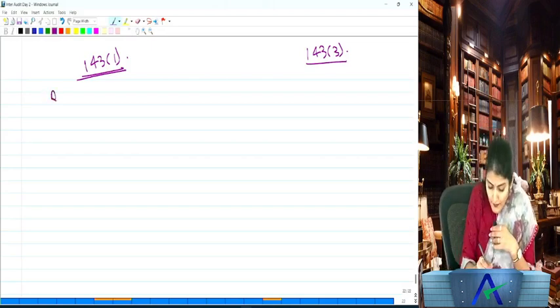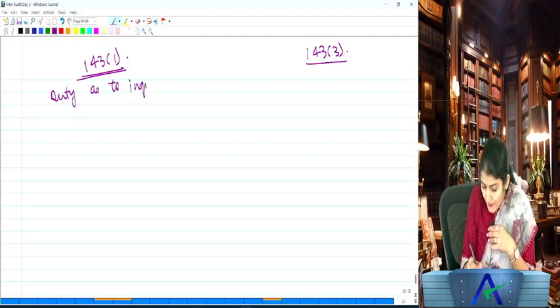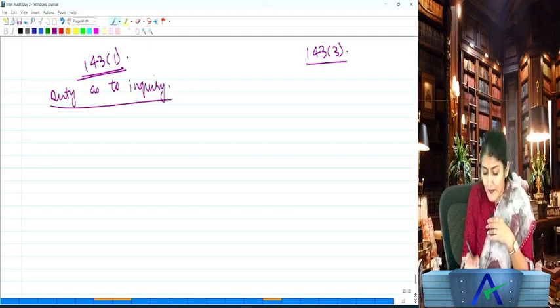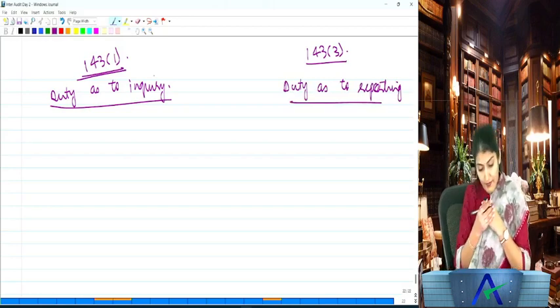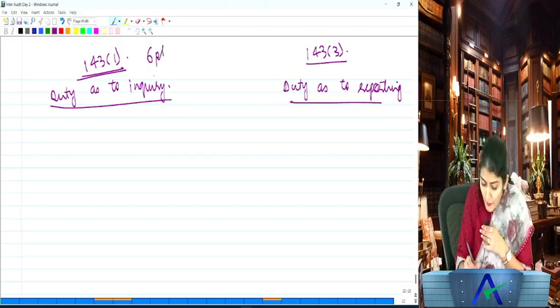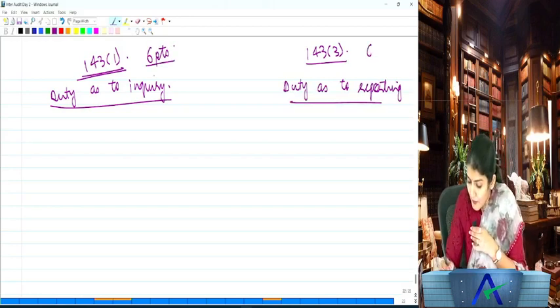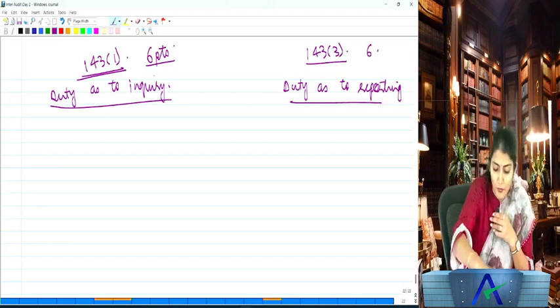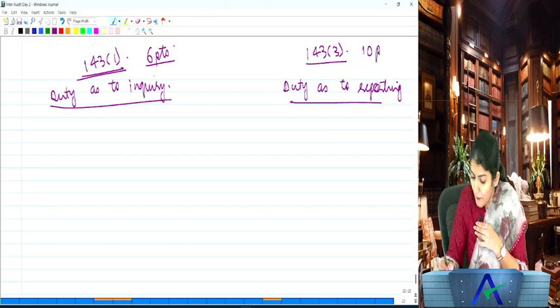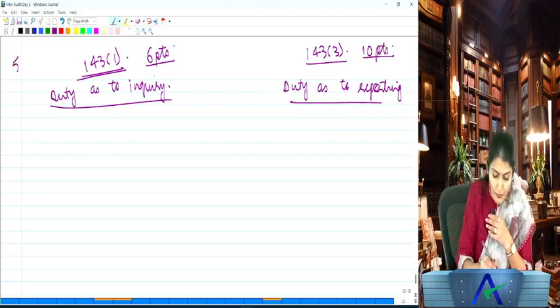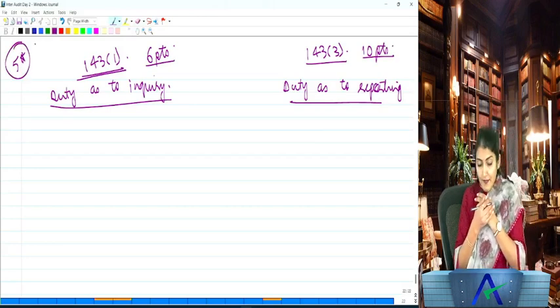Right? So 143(1) is the duty as to inquiry, means you need to ask about these matters, and 143(3) is the duty as to reporting. In duty as to inquiry, you have 6 points of inquiry, and in duty as to reporting, you have the 10 points of the reporting, right? So we are at a very important discussion right now. You can mark it as a 5-star, right?